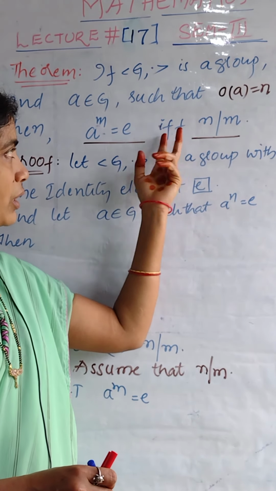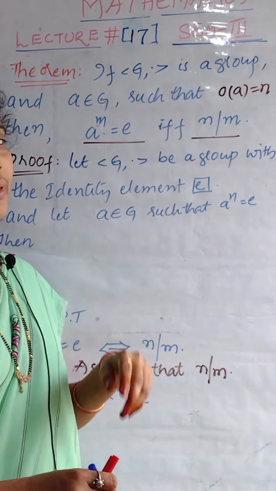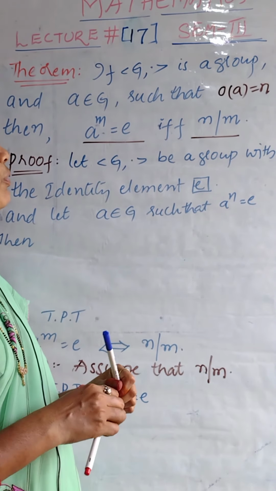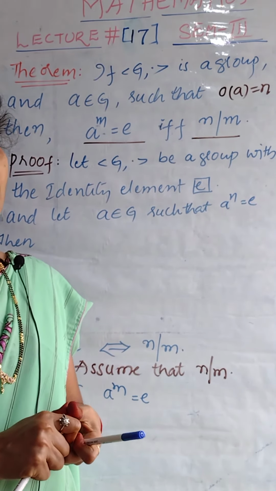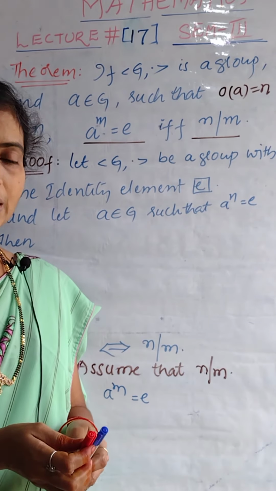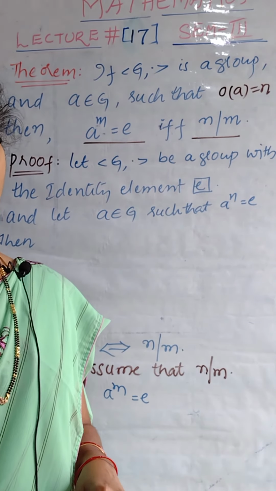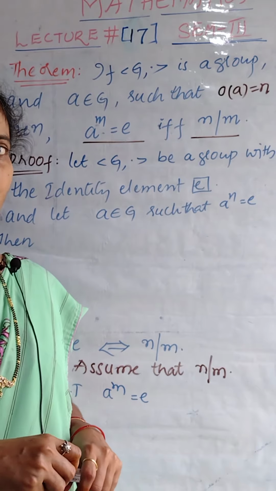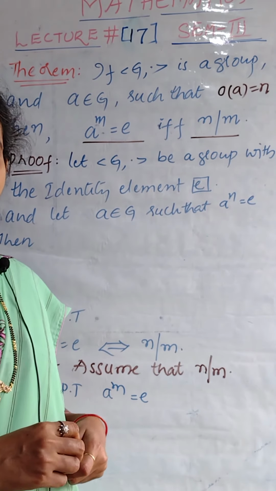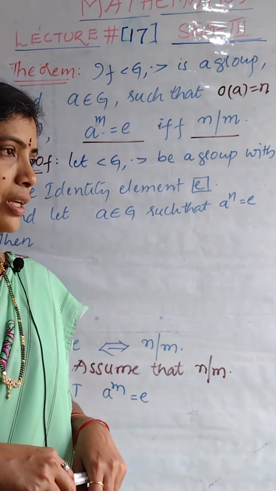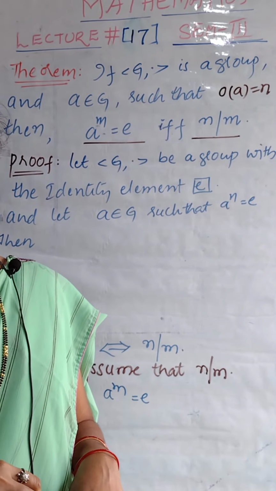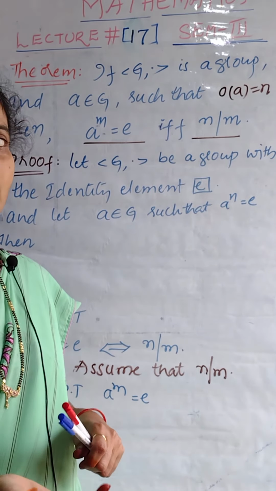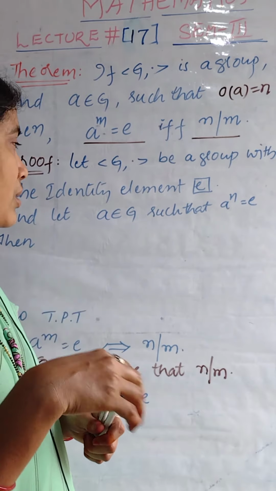Here we have another phrase, if and only if. If and only if stands for necessary and sufficient condition. In two cases we have to prove. Case 1 is about the necessary condition and case 2 is about the sufficient condition. Which condition is necessary, which condition is sufficient? Let us discuss.